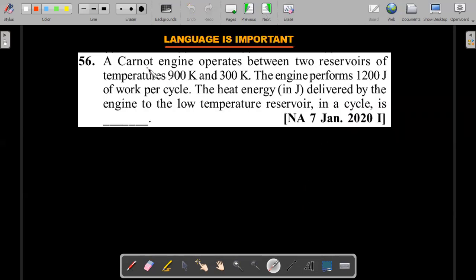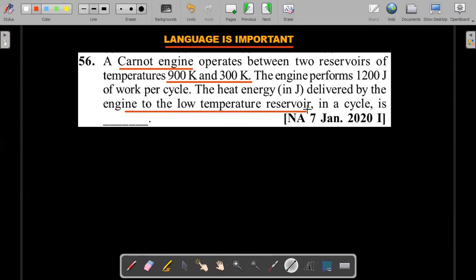Again, the language is important here. The Carnot engine operates between two reservoirs. Always read whether it is a heat pump, engine or refrigerator. He is talking about an engine here. It operates between two reservoirs at temperatures of 900 Kelvin and 300 Kelvin. The engine performs 1200 joules of work per cycle. Work is given. What is the heat energy delivered by the engine to the lower temperature reservoir?